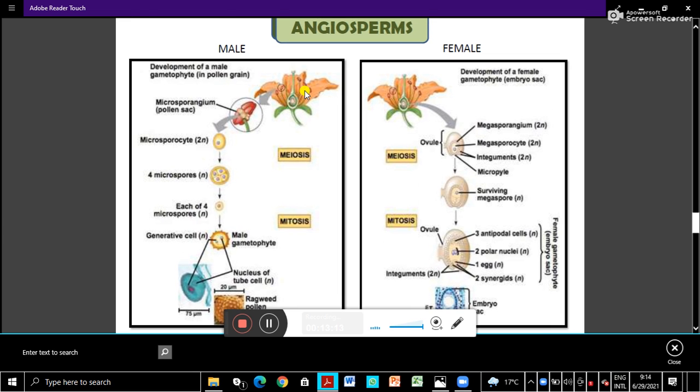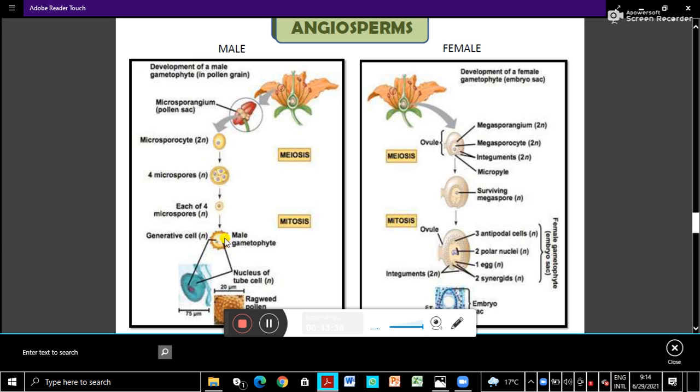See, this is the flower, the male flower, for example. So the microsporangium or pollen sac. How is it developed? This is 2N. The microsporangium is 2N, and it divides by meiosis, and 4 microspores are formed, which will develop into the pollen grain or male gametophyte.